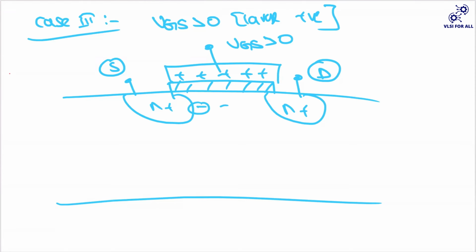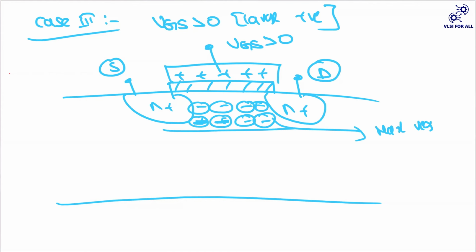First it will repel almost all the holes that are there at the surface. So the maximum holes got repelled. Now it has reached the maximum, and we are not going to have any more repelling here. But still, if you apply a large voltage, you should get some electrons, right? Now it will try to take some electrons from this drain and source. So you will get electrons from this drain and source because you are applying a large potential at your gate.